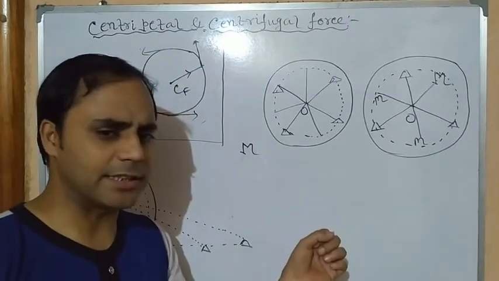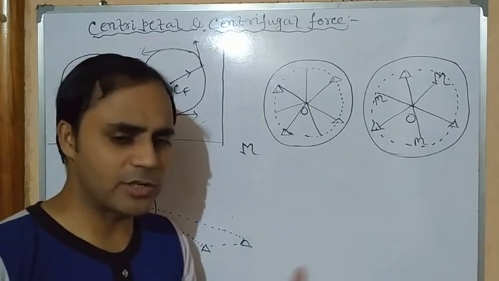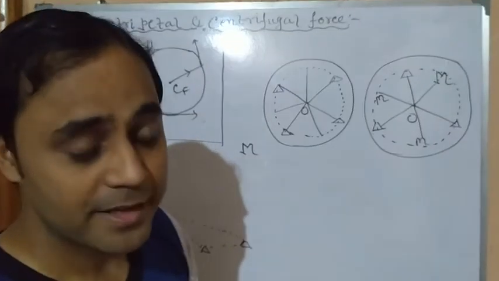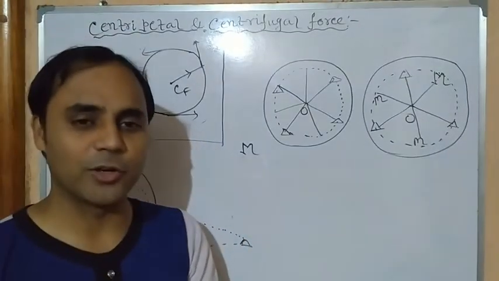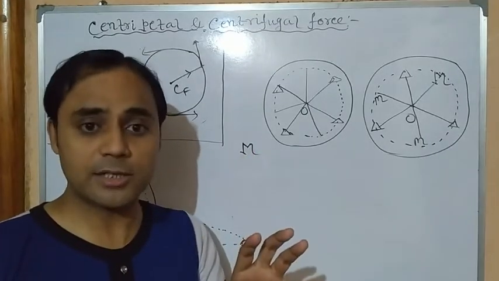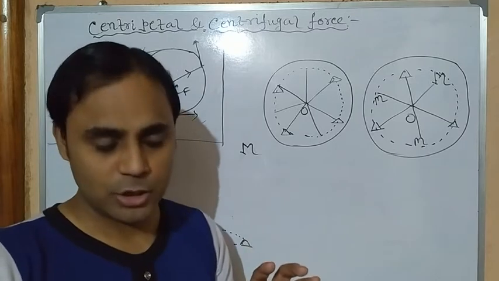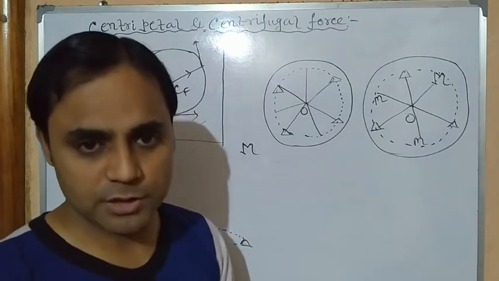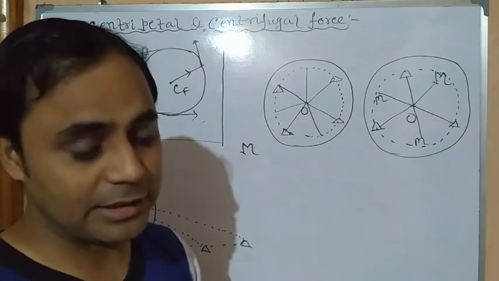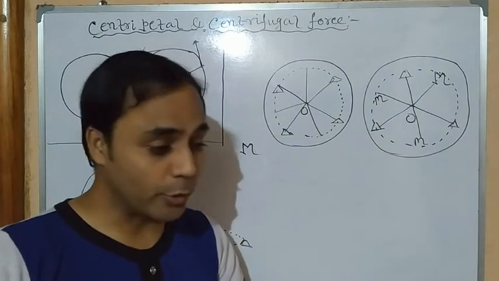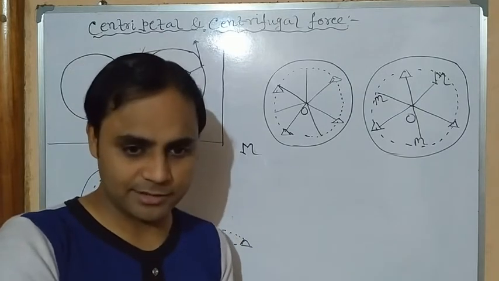When we take a turn in a vehicle or bicycle, where does it get the required centripetal force? That is the friction between the tire and the road. Clear? So the source force is always greater because it is supplying something. So the source force has to be greater than the supplied force. If the supplied force is greater than the original, then there may be some risk. That is when we overturn, when we slip or skid.